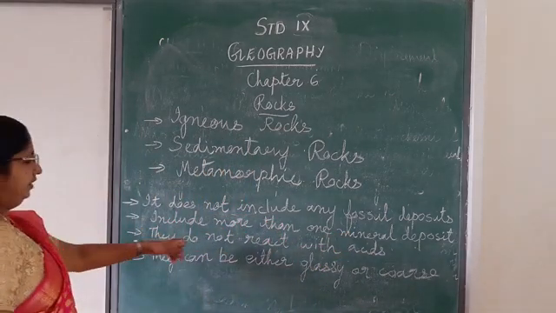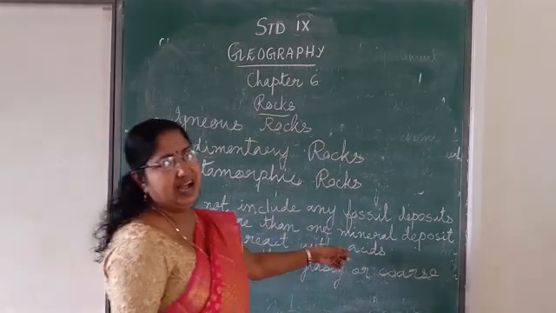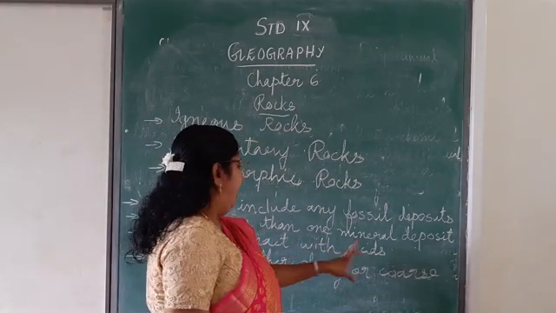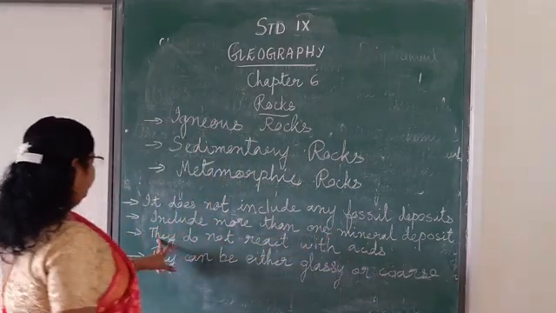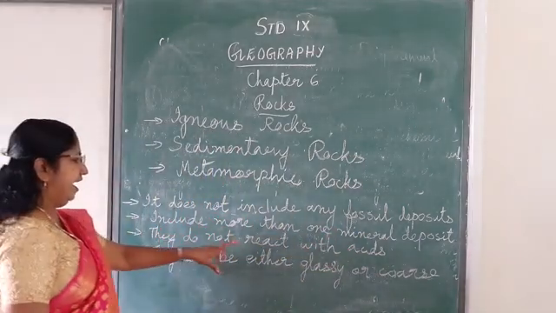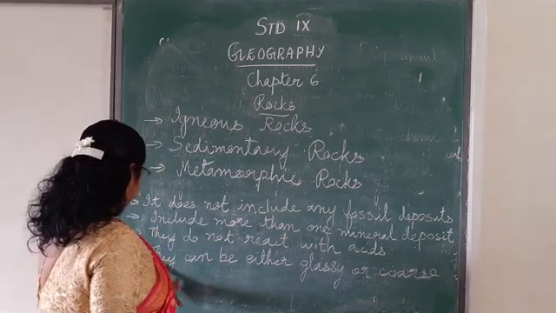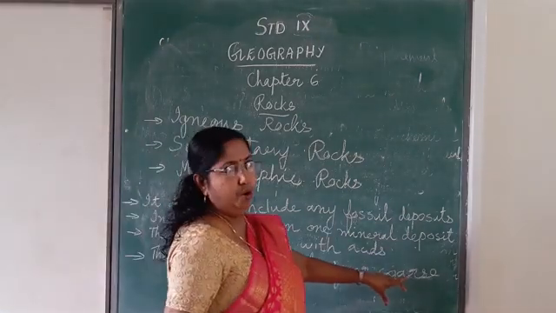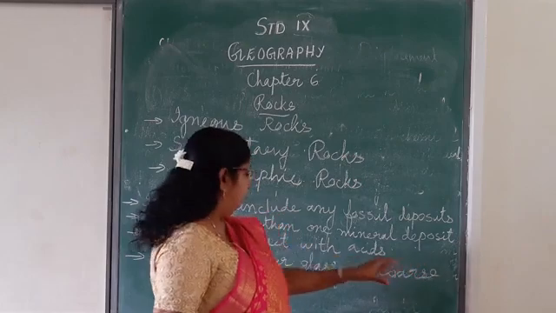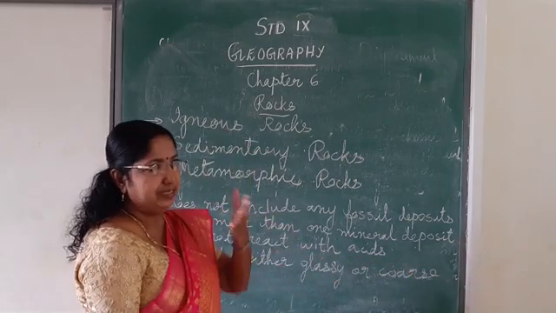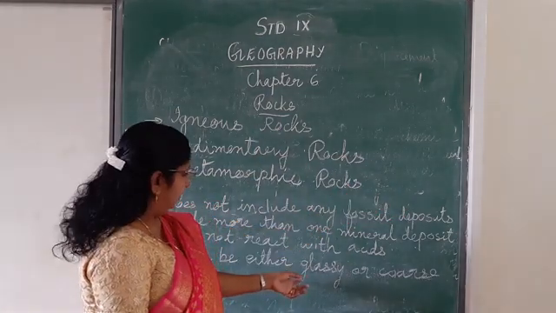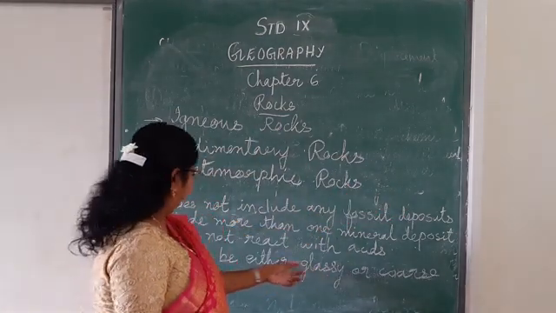Third, they do not react with the acid. Sedimentary rocks will react with the acid, but igneous rock does not react with the acid, and it can be either glassy or porous. I already told you, glass means we can see through it.